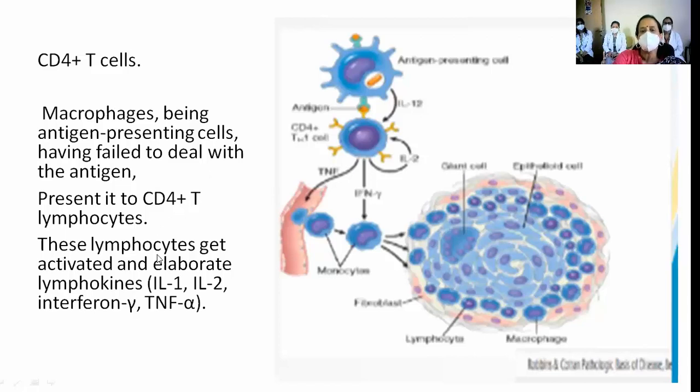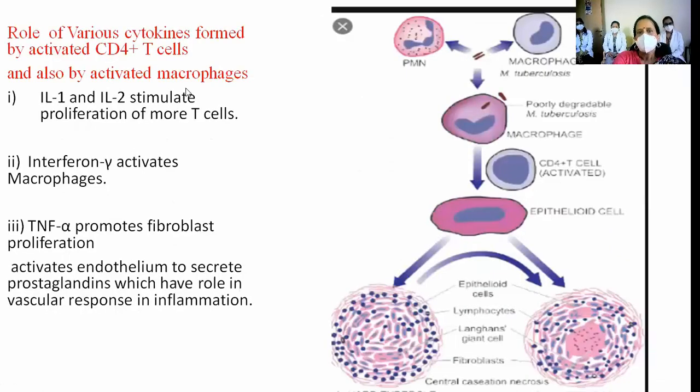So these lymphocytes now get activated and elaborate lymphokines. Okay, what are the lymphokines? Read, Aparna. Interleukin 1, interleukin 2, interferon gamma, and TNF. Very good. Okay. So the role of various cytokines formed by activated CD4 positive T cells, and also by activated lymphocytes. So what do they do?